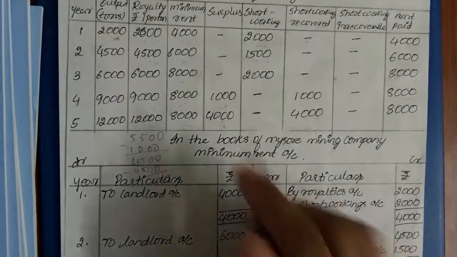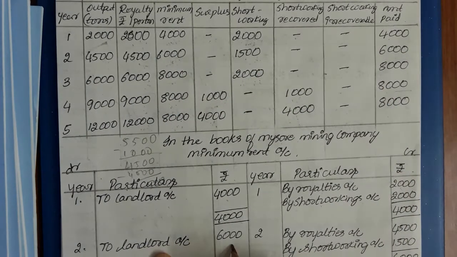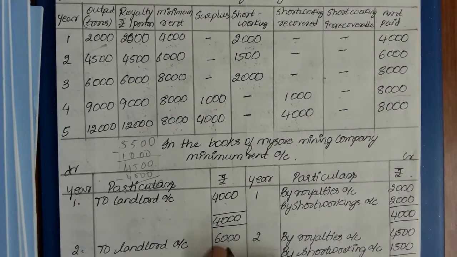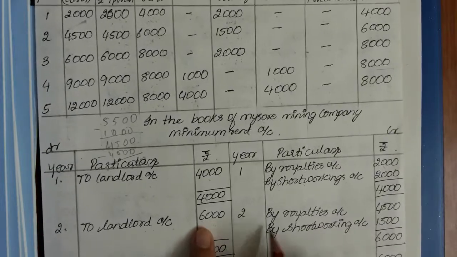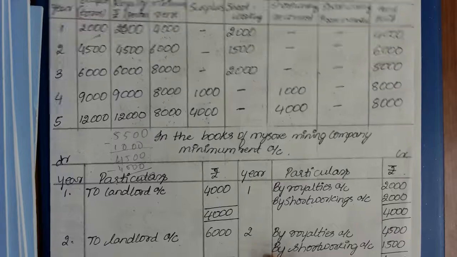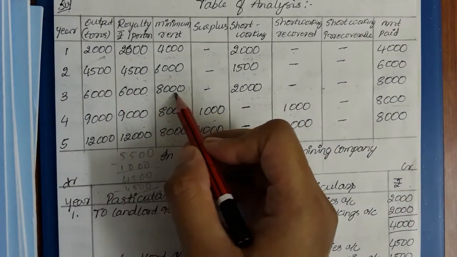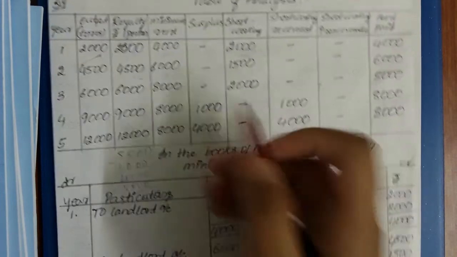Done for the first year. In the second year also, the minimum rent is more. So what will I write? Whatever minimum rent you paid, you will write to landlord I paid 6,000. So I will show that by royalties I got 4,500, and by short workings I showed 1,500.